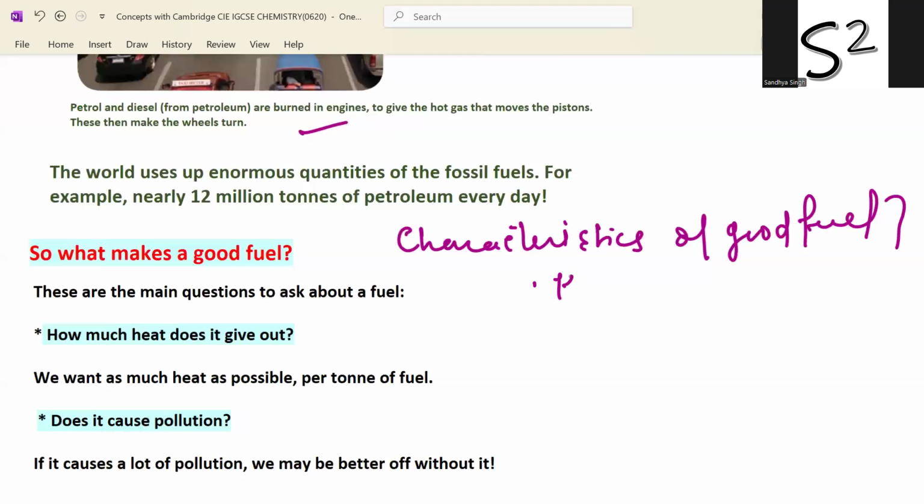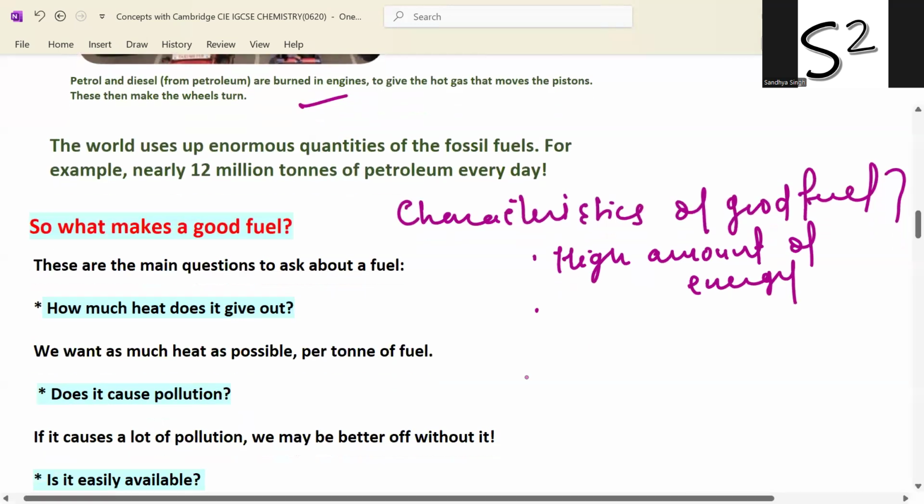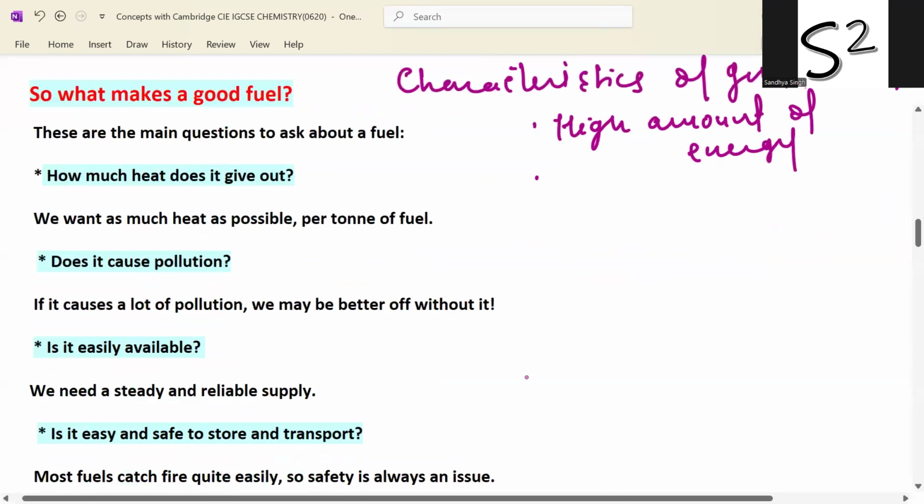Number one, a high, or we can say enormous, amount of energy. Okay. It should be low in cost. Second, it does not cause pollution. If it causes a lot of pollution, we may be better off without it. It should be available easily, right? So it is easy and safe to store and transport. These are the points written here.